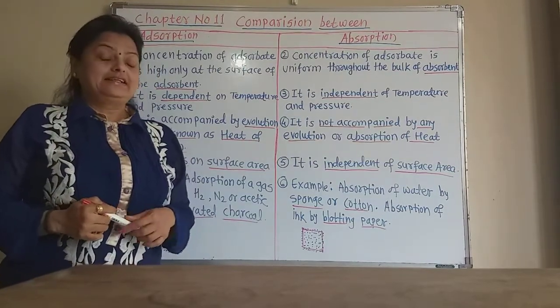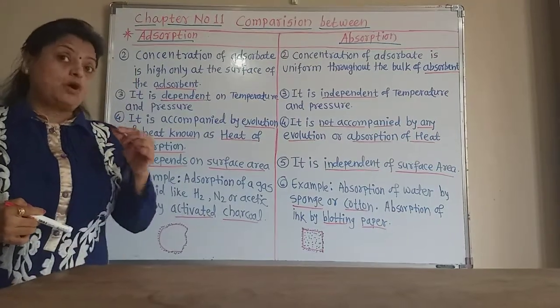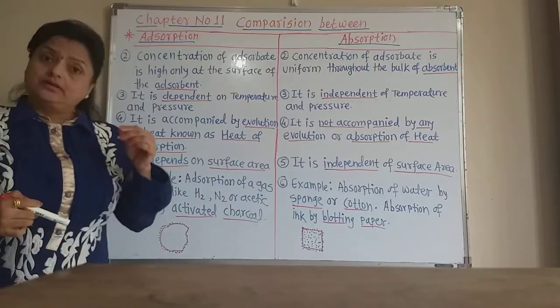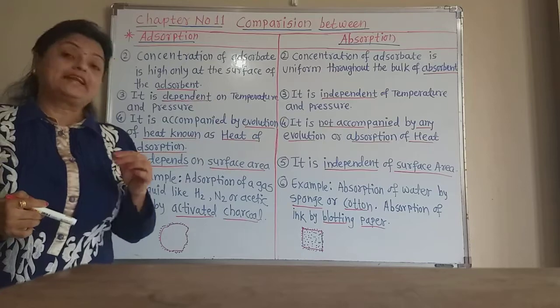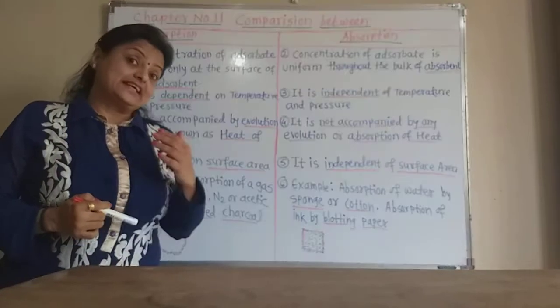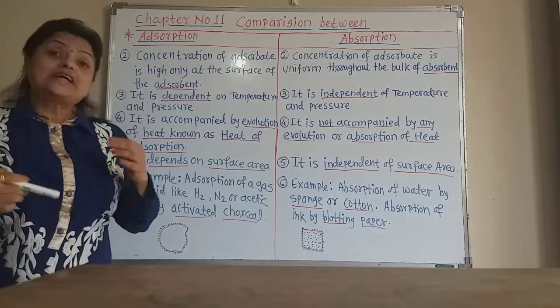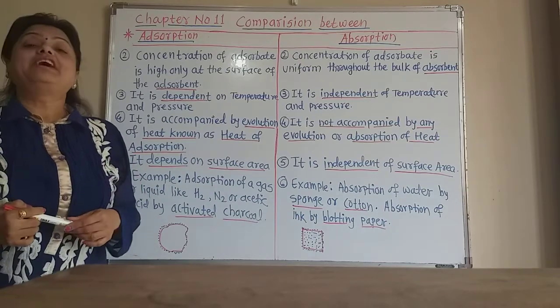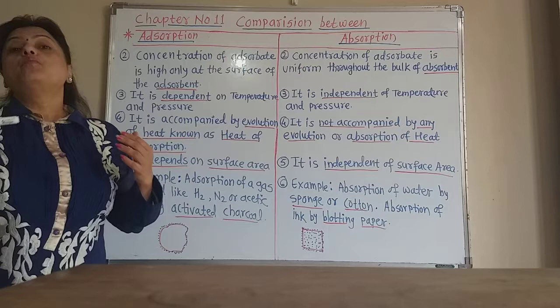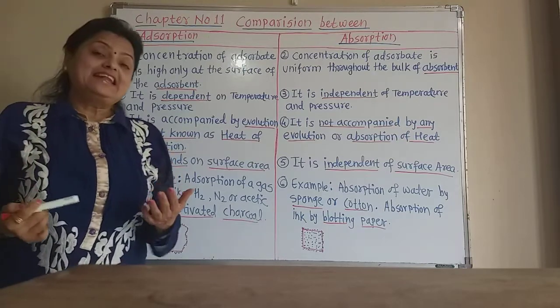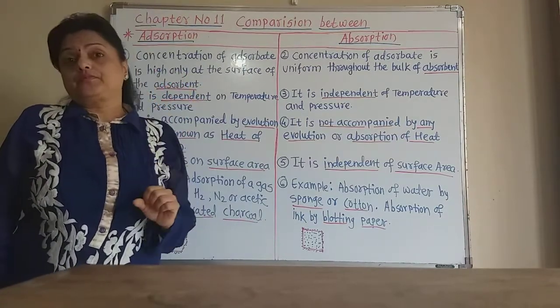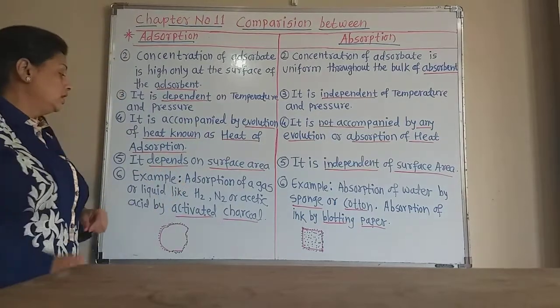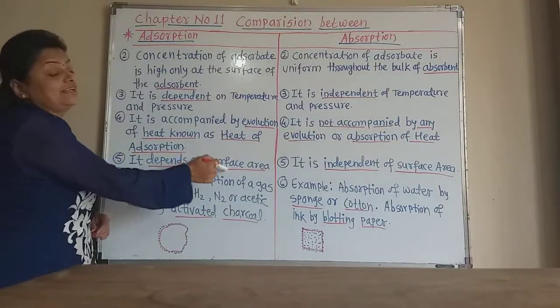We know that finely divided powdered materials like platinum, palladium or Raney nickel are used as catalysts for the adsorption of hydrogen gas, because finely divided material has more surface area than the bulk of that material. So adsorption depends on the surface area.